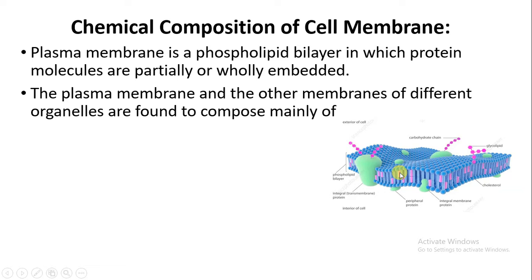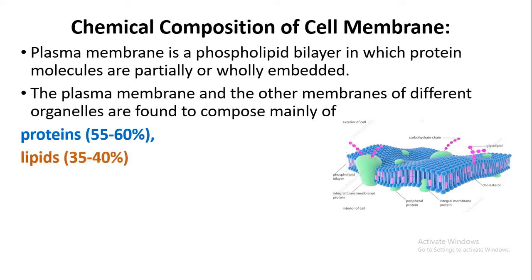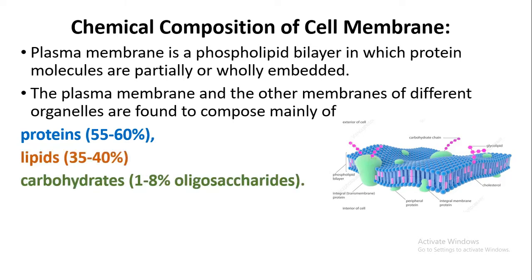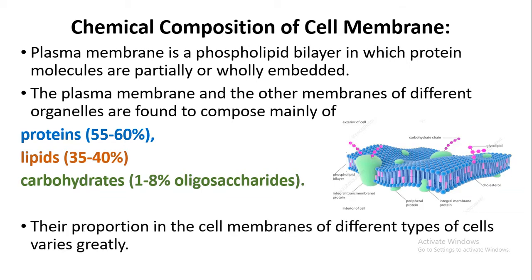तो ये जो plasma membrane है and other cell membranes also, which are present in different organelles, it is found that they are composed mainly of protein, that is 55 to 60%, lipids 35 to 40%, and carbohydrate 1 to 8%. So their proportion in the cell membrane of different types of cell varies greatly. तो ये जो भी कंटेंट है प्रोटीन का, लिपिड का, कार्बोहाइड्रेट का, अलग अलग सेल्स के सेल मेम्ब्रेन में वो वेरी करेगा, डिफरेंट होगा.